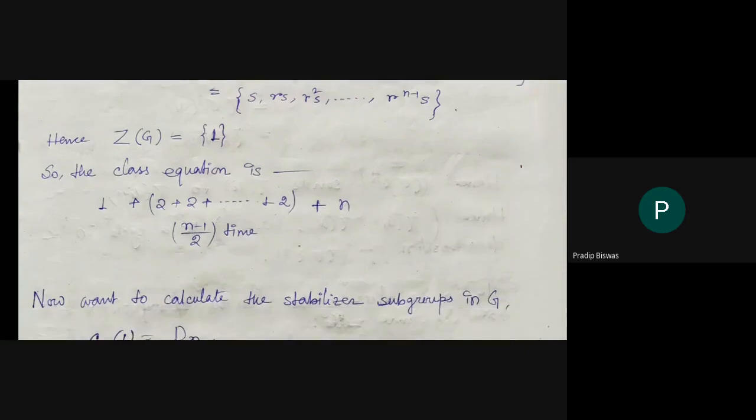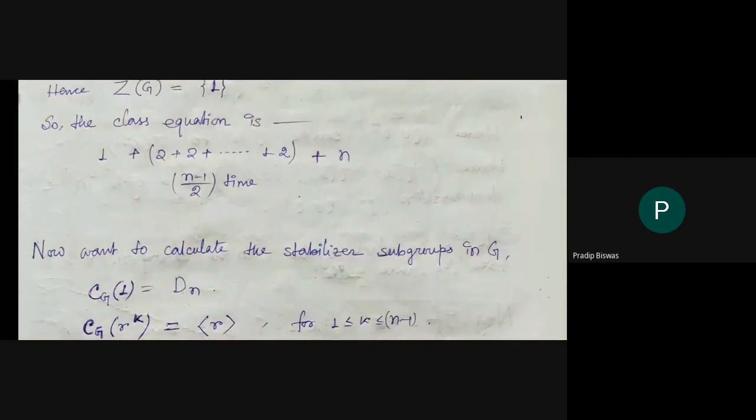So the class equation becomes: the order of Z(G), that is 1, and all the orbits represented by rotations have cardinality 2, and so there are (n minus 1) by 2 of them, plus the set of all reflections, which is also a conjugacy class, so plus n.